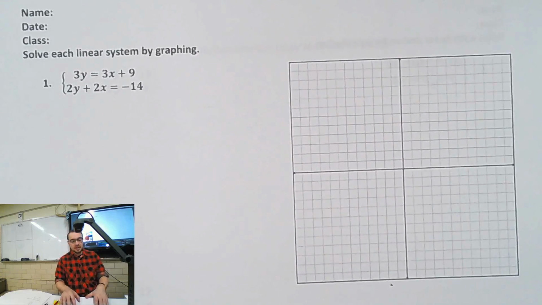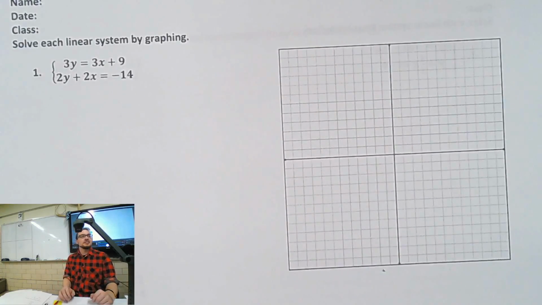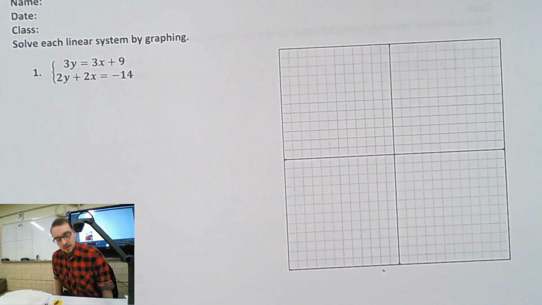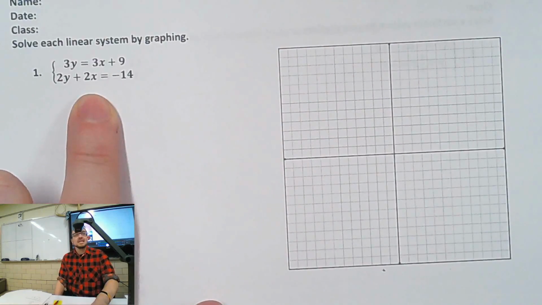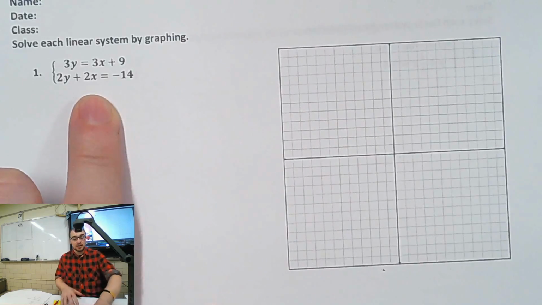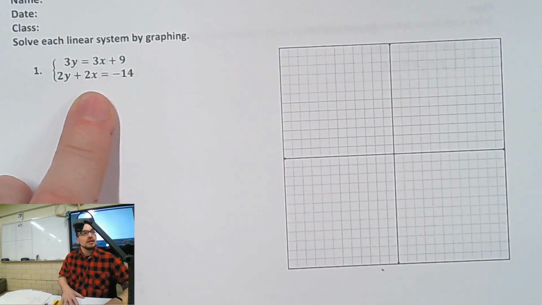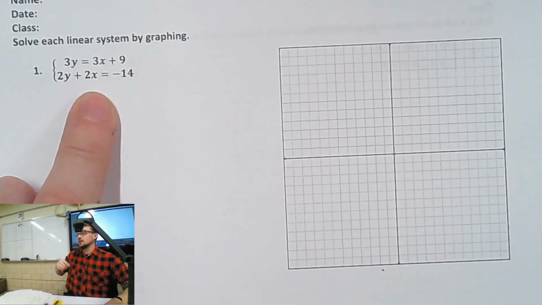Solve each linear system by graphing. The bottom one is in what form? Standard. What's the easiest way to graph standard form? Find the intercepts. We plug in 0 for x and find the other, right?